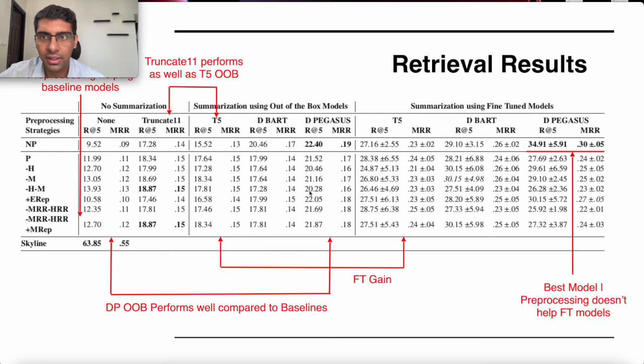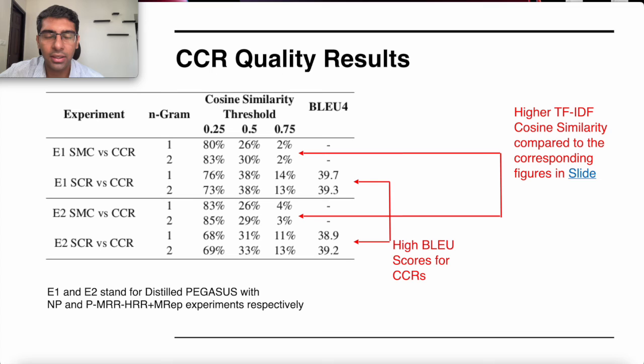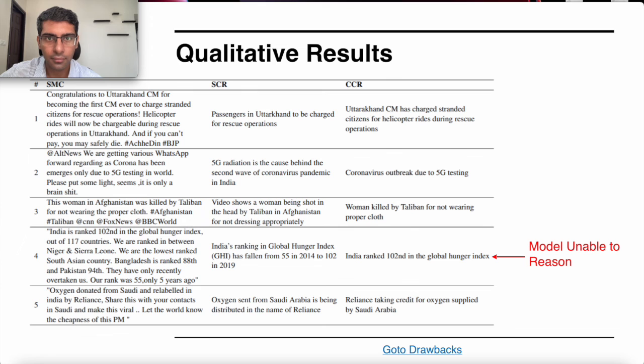So these were the takeaways, and here are the quality metrics for our work. It can be seen that the summaries generated by our model have very high BLEU scores, and even the TF-IDF cosine similarity between the summaries and the gold summaries is very high. Here are some qualitative results.